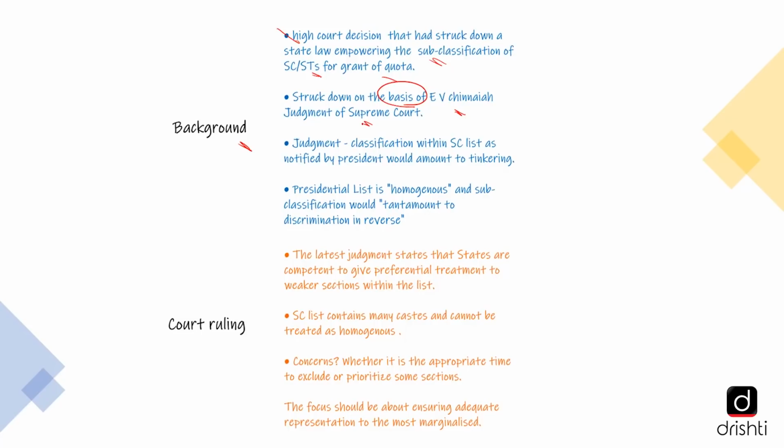Now, the EV Chinnaya judgment, what did it say? That classification within the SC list as notified by the President would amount to tinkering, that is, any further classification within the SC list. And also the presidential list is homogeneous, and sub-classification would tantamount to discrimination in reverse. However, this was raised again with the Supreme Court. And what did the Supreme Court recently rule? The latest judgment states that states are competent to sub-classify and to give preferential treatment to weaker sections within the list. The SC list contains many castes and can definitely not be treated as homogeneous.